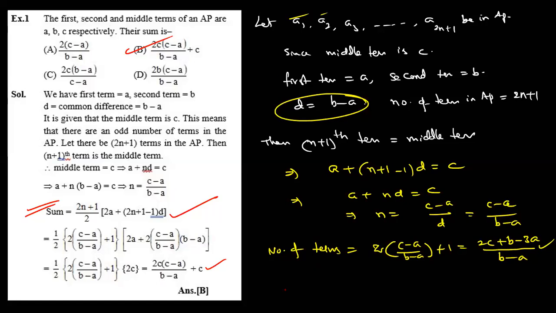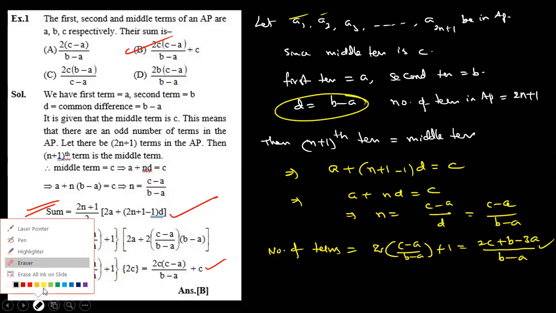I just gave an example: 1, 2, 3 and so on up to 9. Middle term is given, means what here? Can I take more even numbers? If I'm taking, suppose, 1, 2, 3, which one is the middle term in this case? We can't say. If I'm taking an odd number of terms, in this case what is the middle term? 3. Like that. Thank you, Shravani. But already they mentioned the middle term is given as C. That's why you take the odd number of terms. Good doubt.